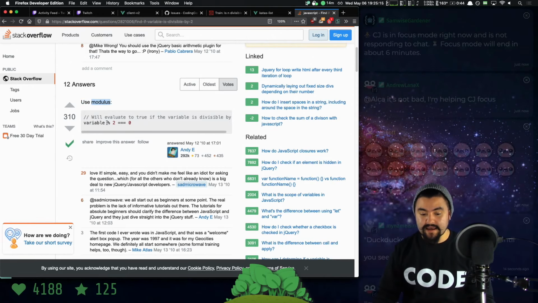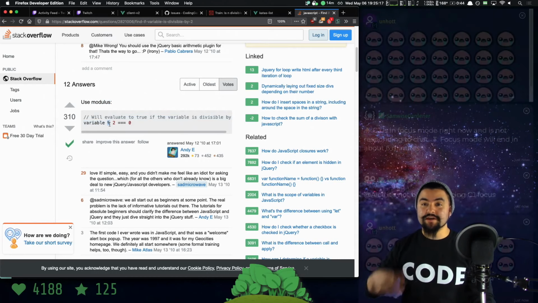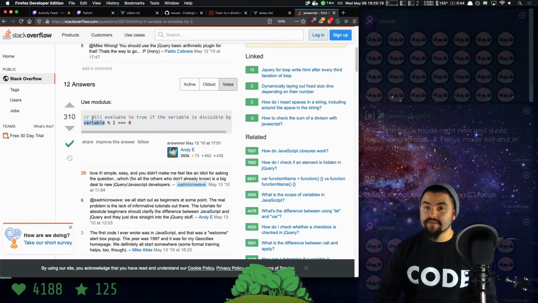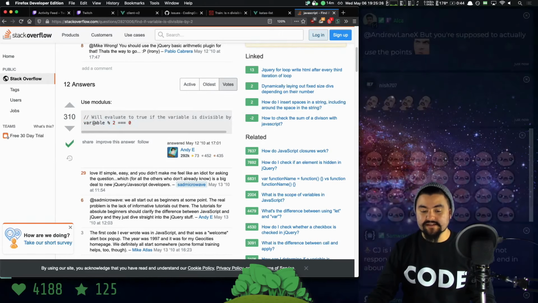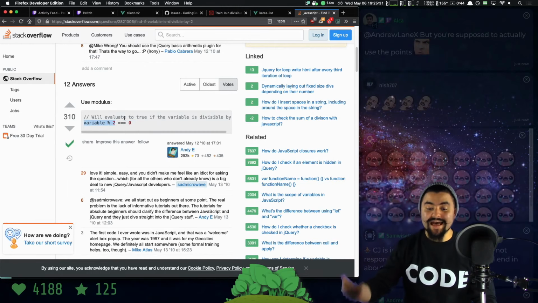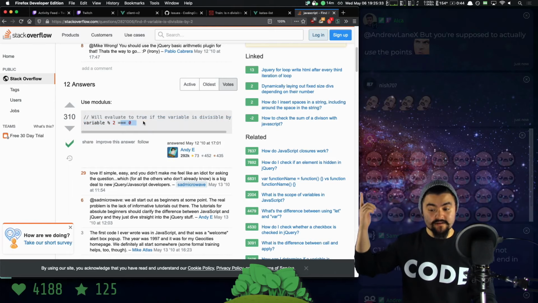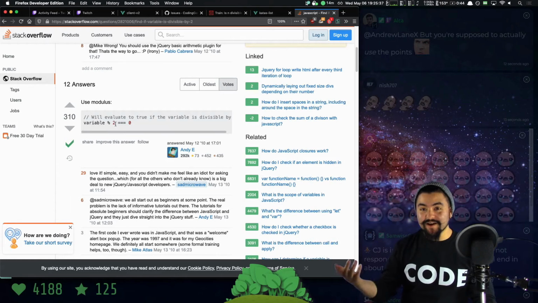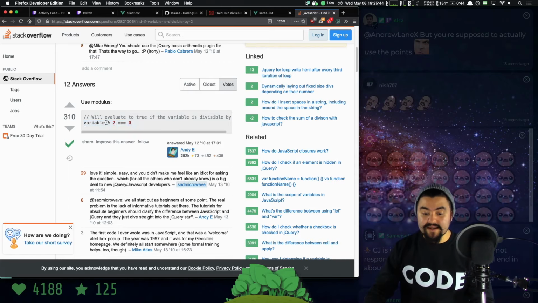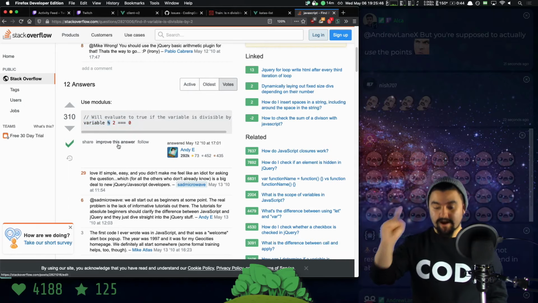And in JavaScript, there is this %, which is the modulus operator. So you can take some value, like n, and say, what is the remainder of the division by some other number? Now, what they're checking here is if we get the remainder of the division by 2, and if that is equal to 0, then what does that mean? If something is divisible by 2, that means it's even. So this is a very common way in JavaScript, or in any programming language, to check if something is even. Is it divisible by 2? So basically what we want is the modulus operator.